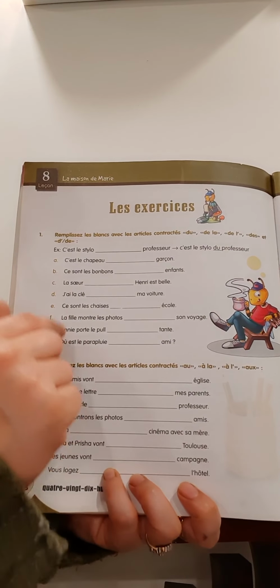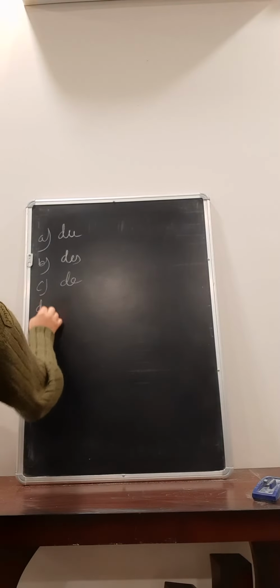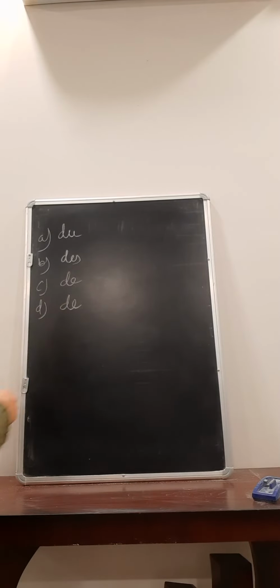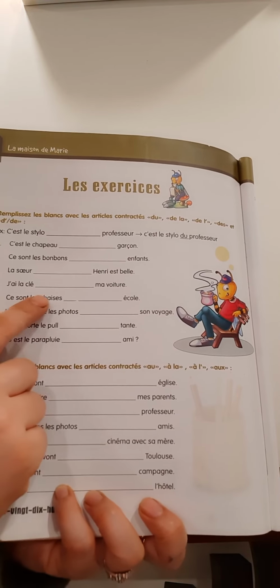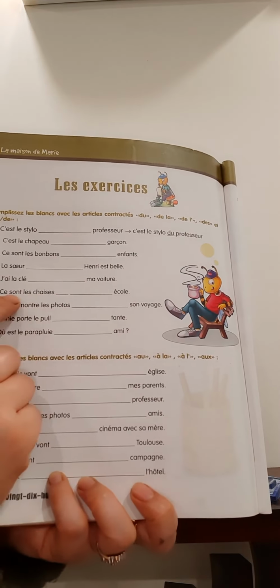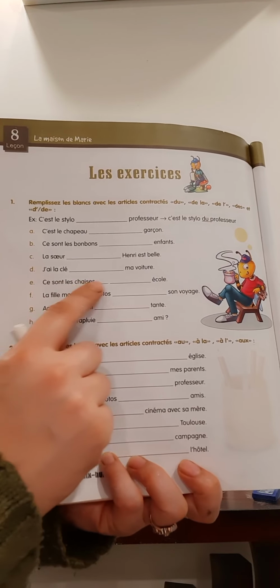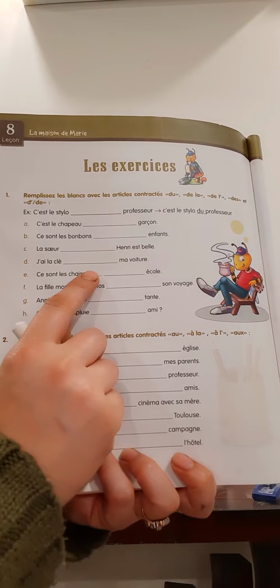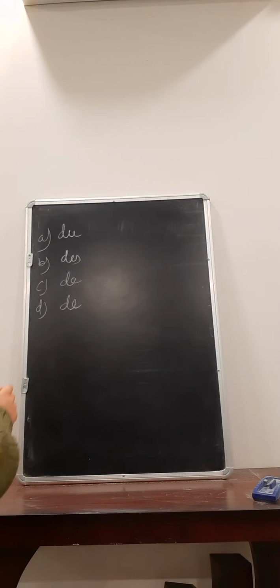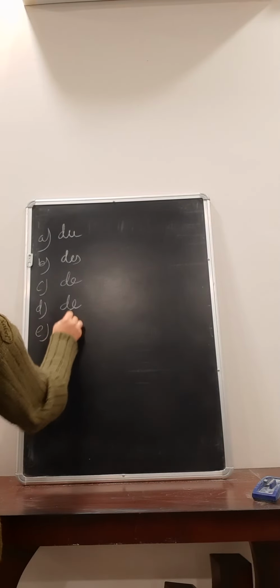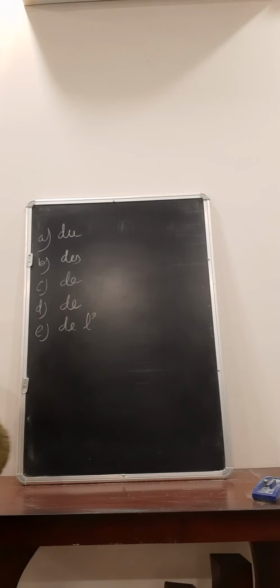We cannot say I have the key of the my car. So DE only. I have the key of my car. Then ce sont les chaises de l'école. These are the chairs of the school. These are the chairs of this school. Then DE L' as école means school is starting with a vowel.